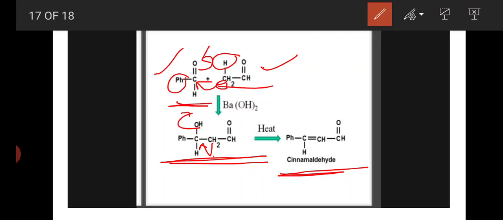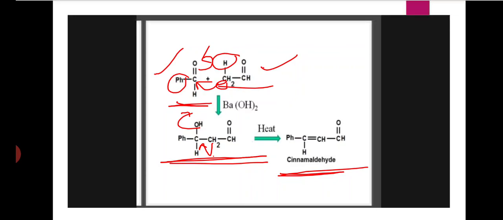What is that? Cinnamaldehyde. Cinnamaldehyde product is formed. Okay, this reaction is an example of mixed aldol condensation reaction. Mixed aldol condensation means two different aldehydes participate in the aldol condensation reaction.